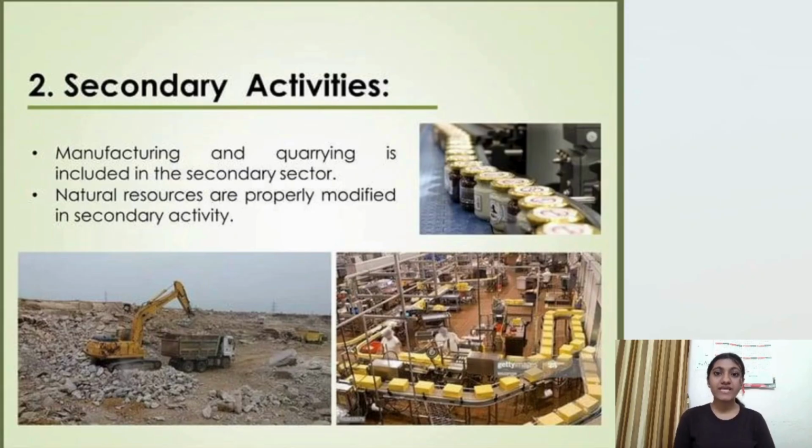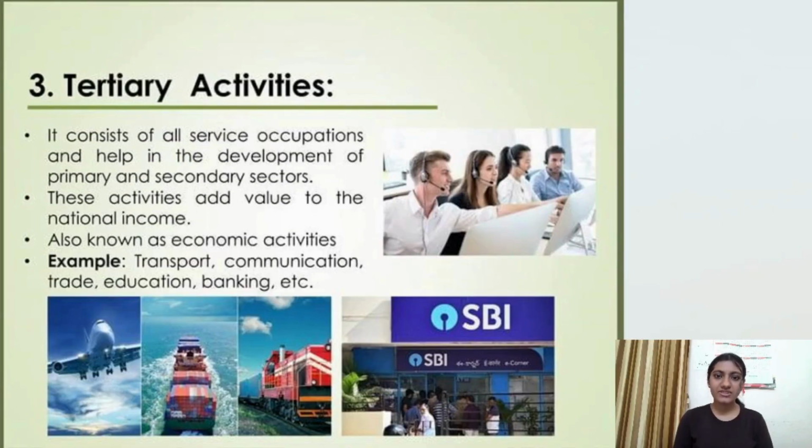So next one, we come to secondary activities. Now in primary activities we extracted the natural resources. Now we manufacture and refine and construct those extracted resources into a usable form, into something that is usable. That is the industrial sector. The industries and manufacturing come under the secondary sector. In this sector the natural resources are properly modified and are converted into usable items. This is secondary activity.